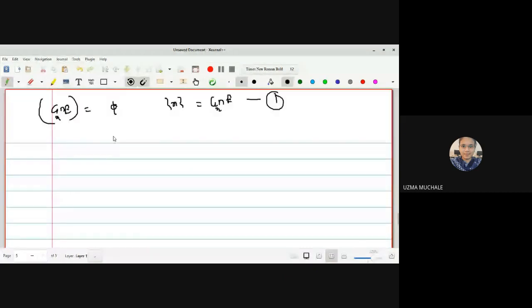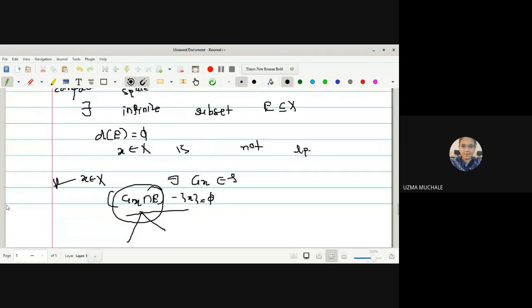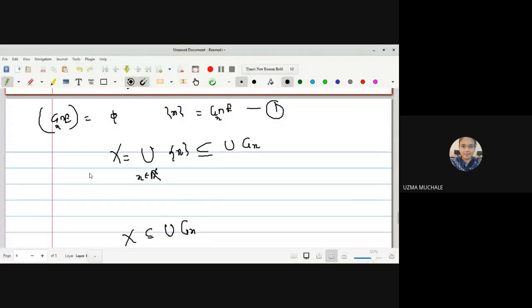Okay. Now we can say that X is not known to us, so we can cover X, or write X as a union of all singleton sets. So we can now say that X is covered by the union of all Gx, or we can say all the singleton sets are contained in the union of all Gx, because for every x we have found one open set. Just now we have written, for all open sets Gx containing the point x, as point x is an arbitrary point, for any point of X we can find the open set.